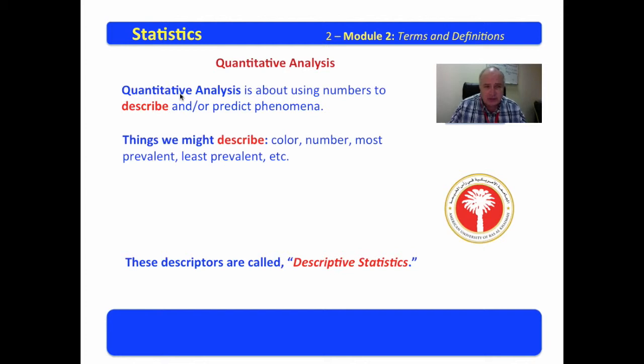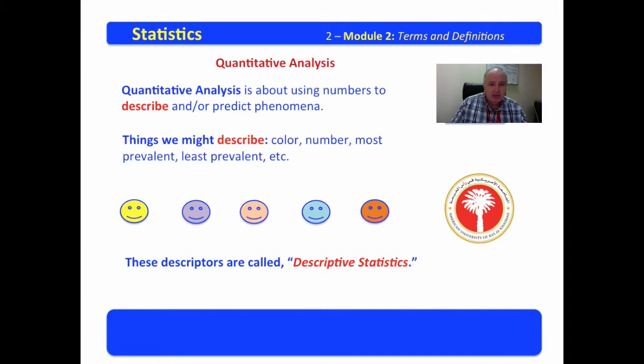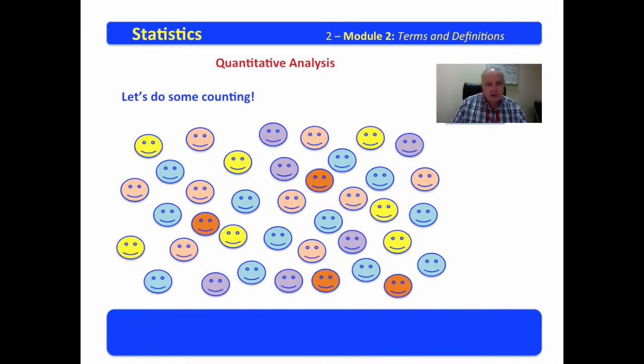Now, remember we said quantitative analysis can describe. When we describe with values, those values become descriptive statistics. Some of the descriptive statistics that we might use with these little smiley faces might be their color. We have yellow, purple, light orange, blue, and dark orange. Now, let's do some counting. 1, 2, 3, 4, 5, 6, 7 yellow. We might look at the dark orange: 1, 2, 3, 4. We could count each of those colors.